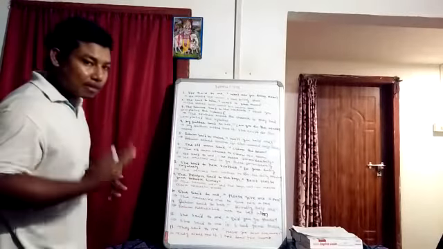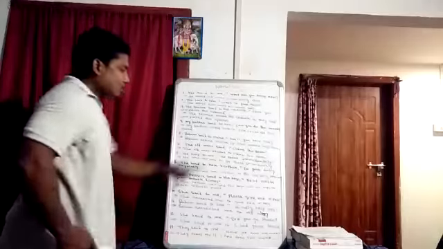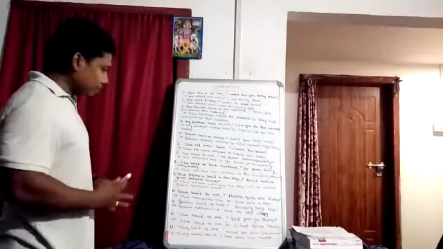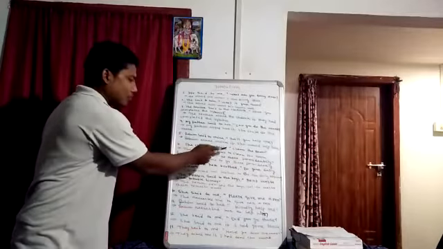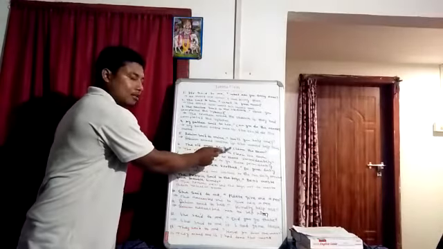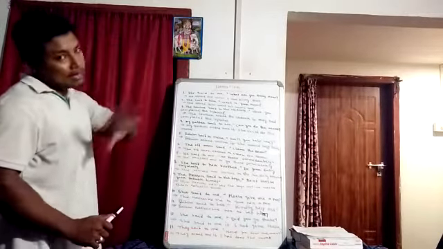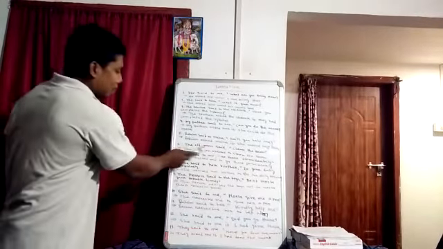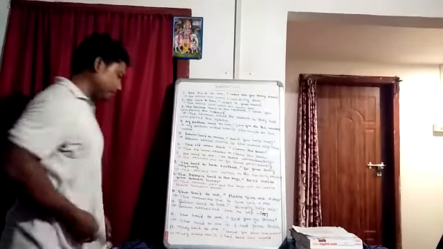Order, request, or advice. Now this part signifies order: clean the room. So here, instead of said, we have to write ordered, then in the comma's place we have to write to, and the others will remain the same. What will be the answer? The old man ordered to clean the room.